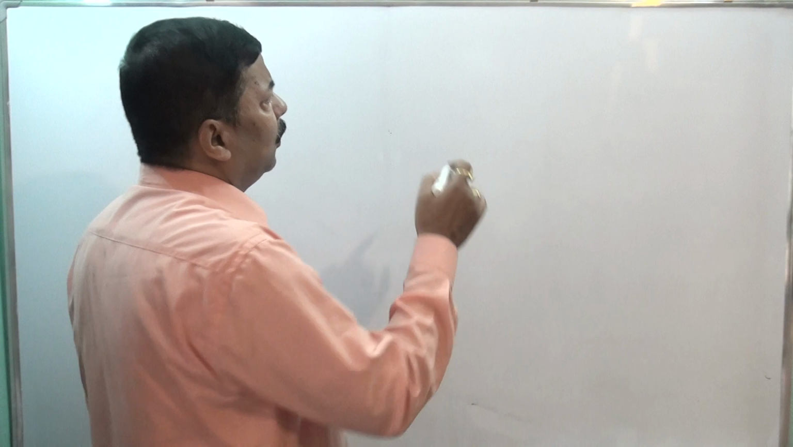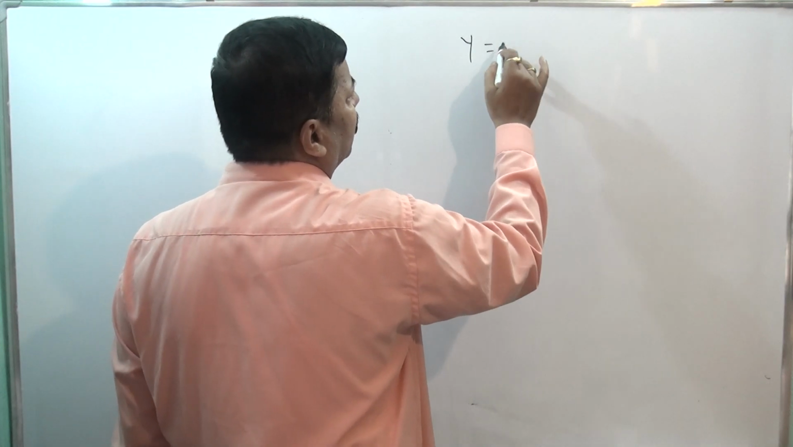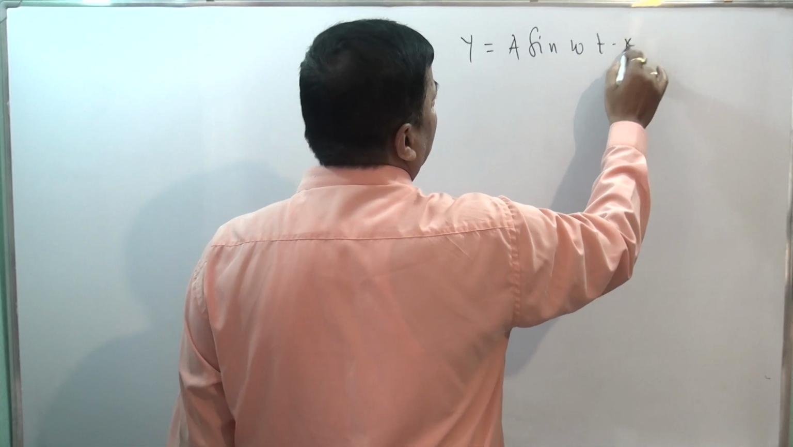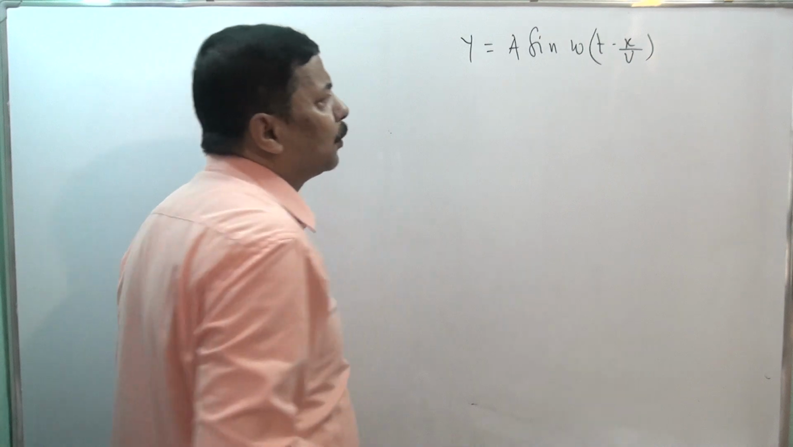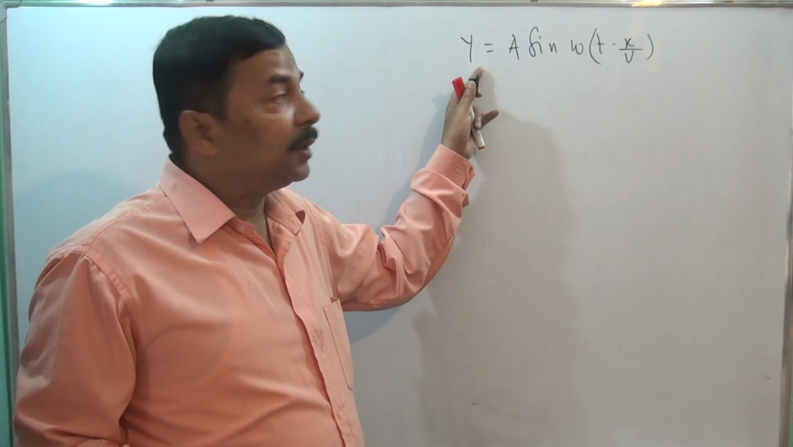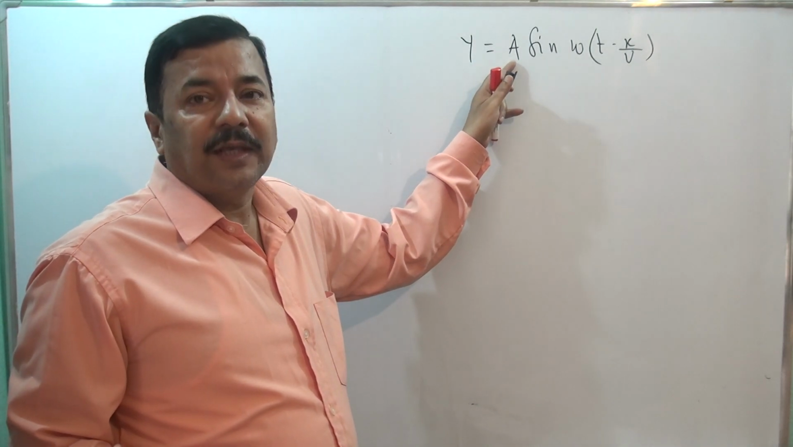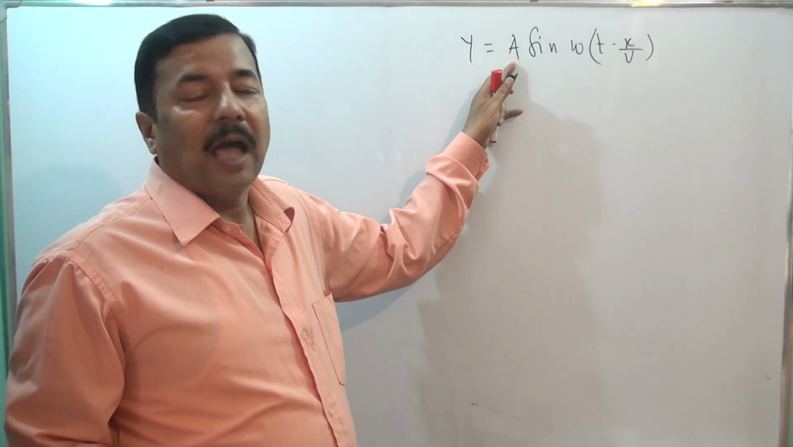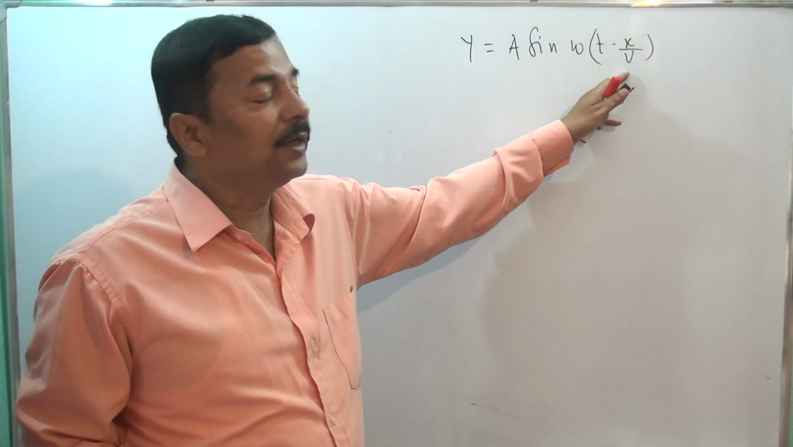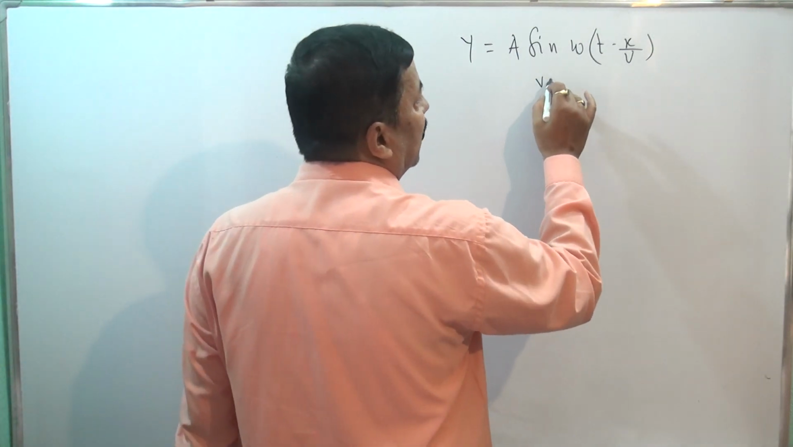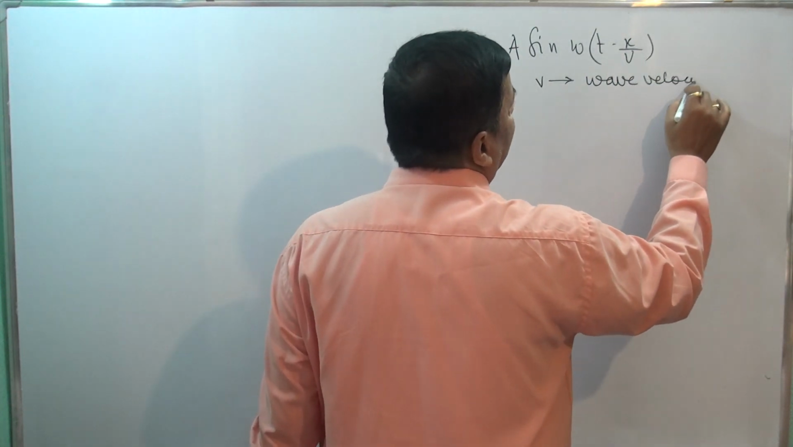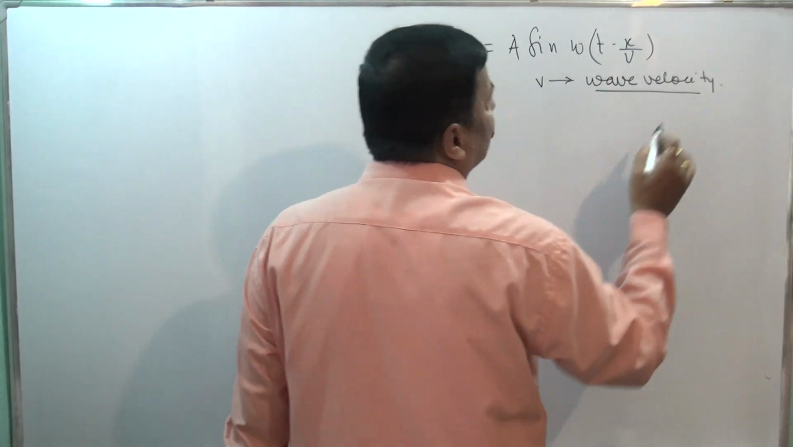So we have got the equation y equals A sine omega (t minus x by v) as the equation of a plane progressive harmonic wave. What is y? y is the displacement of the particle. Maximum value is A, which we call amplitude, omega is angular frequency, t is time, x is the distance along the x-axis, and v is the wave velocity. You should understand v represents wave velocity, and we have considered that wave velocity is constant.